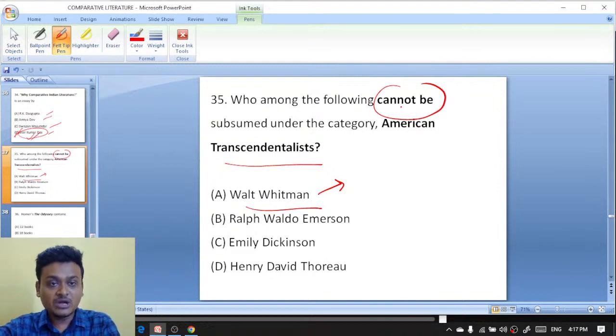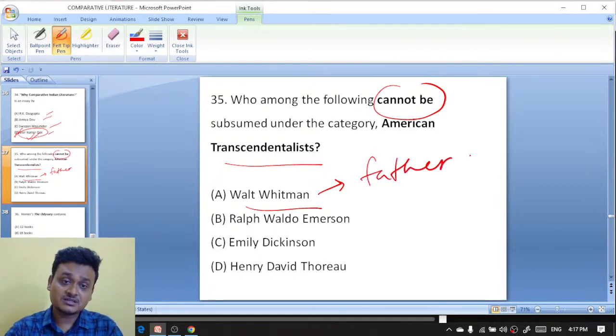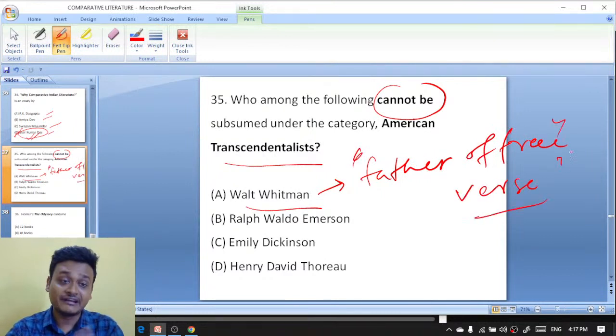So who among the following can't be subsumed under the category American transcendentalist? Walt Whitman, Ralph Waldo Emerson, Emily Dickinson, Henry David Thoreau. So here, it is Walt Whitman. You know that Walt Whitman is known as the father of free verse in American literature.